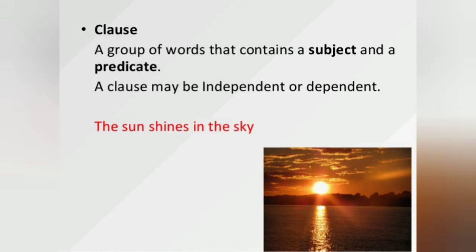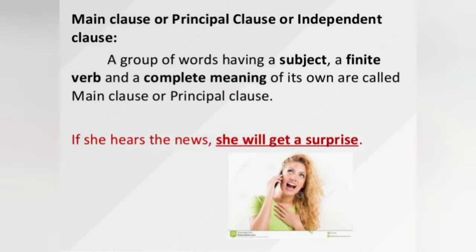So the subject is sun. What is the sun doing? The sun is shining in the sky. So it is a universal truth. That's why it is written in simple present tense. The sun shines in the sky. So it is an independent clause, and shines in the sky is the predicate.